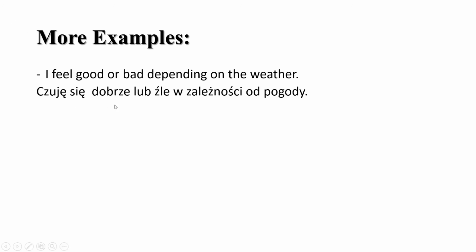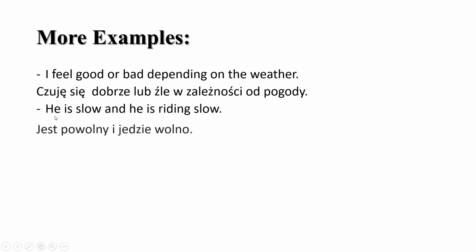Okay? He is slow, and he is riding slow or slowly. Okay, slow can be adverb and adjective depending on the case. Here it's an adverb. So let's see. Jest powolny, he is slow. You can say also jest wolny.